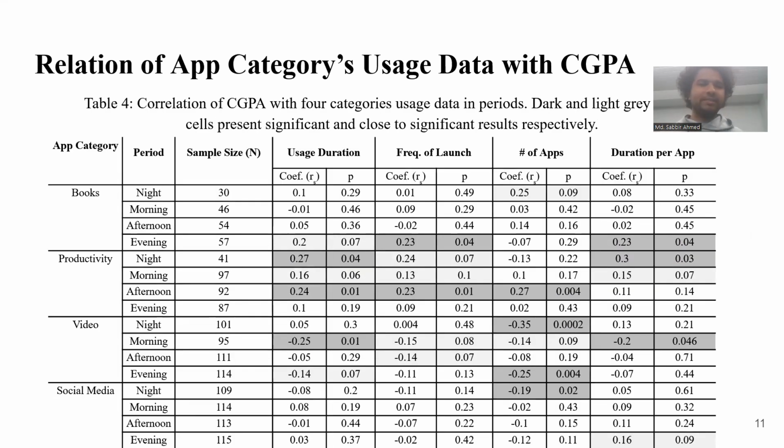So here we divided the data into 4 time periods, and we see the statistically significant relation in different time periods. For example, in the case of the books category, we see a significant positive relation in the case of evening time periods of frequency of loss.